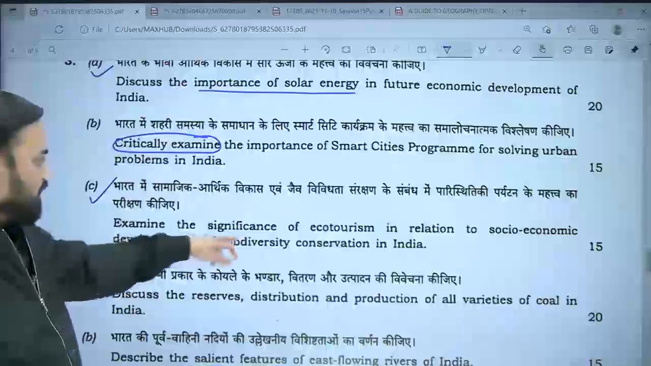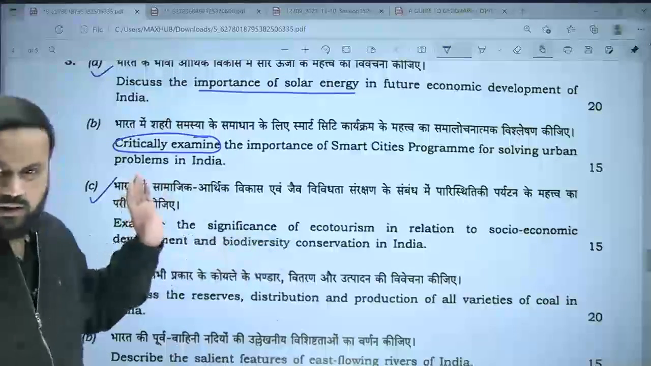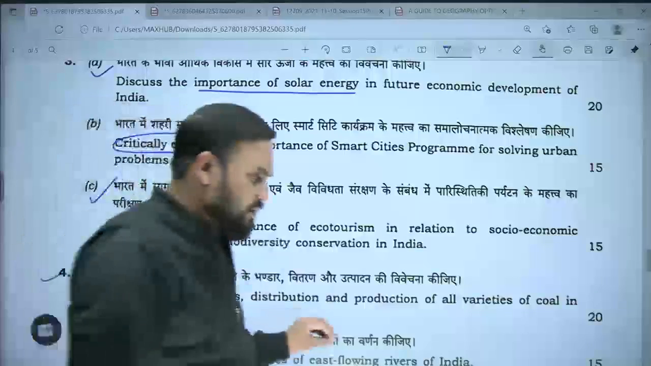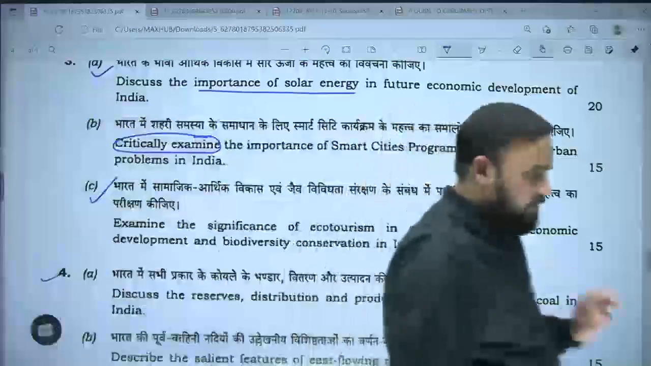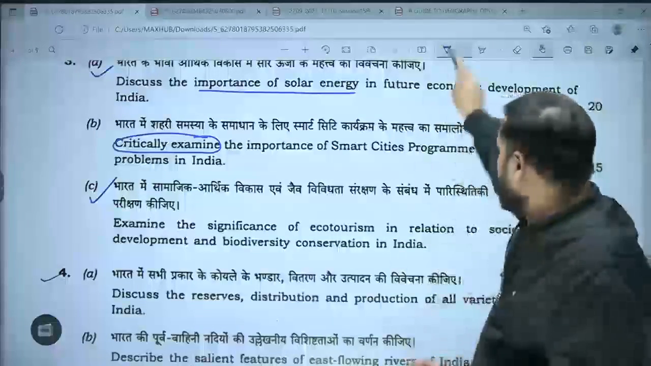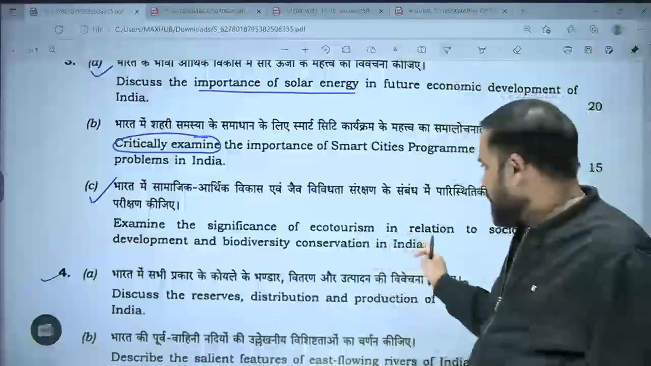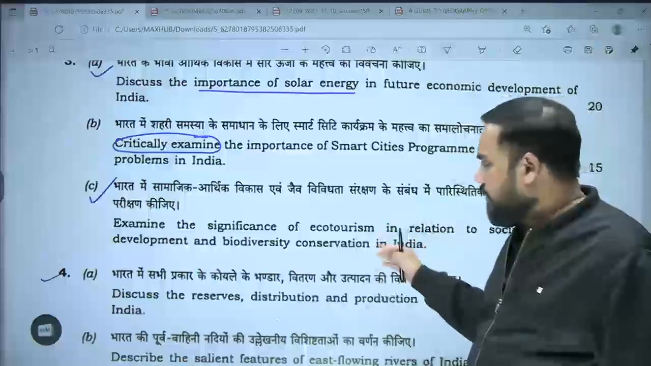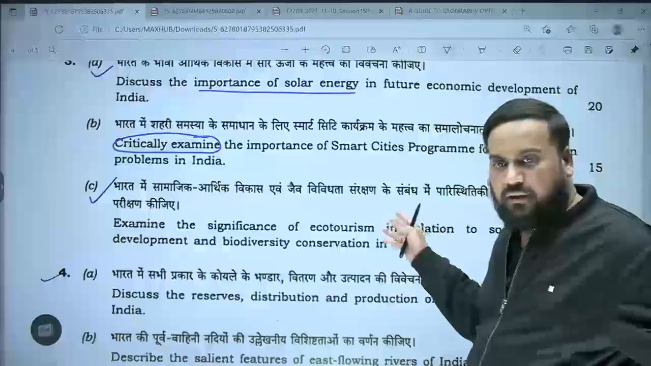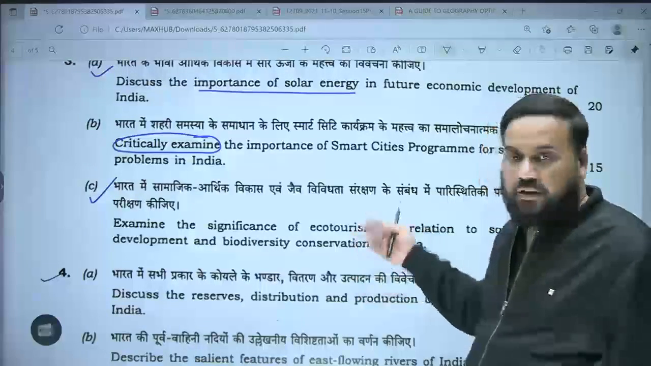Examine the significance of ecotourism in relation to socio-economic development and biodiversity conservation in India. इतना सीधा क्वेश्चन शायद ही यूपीएससी पूछता है, इस साल पूछा है. So hopefully paper 2 students will be doing better. In this kind of questions, clearly the key will be the examples and case studies in such type of general questions.